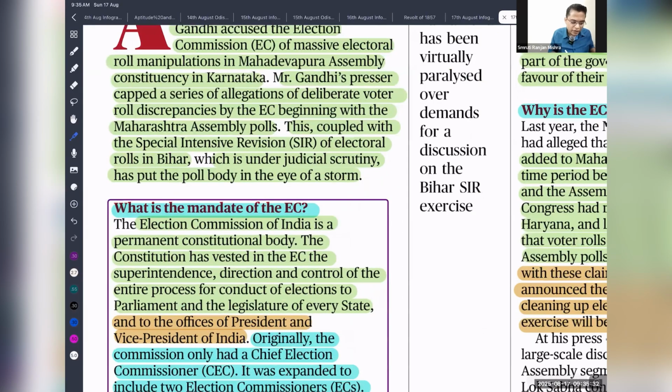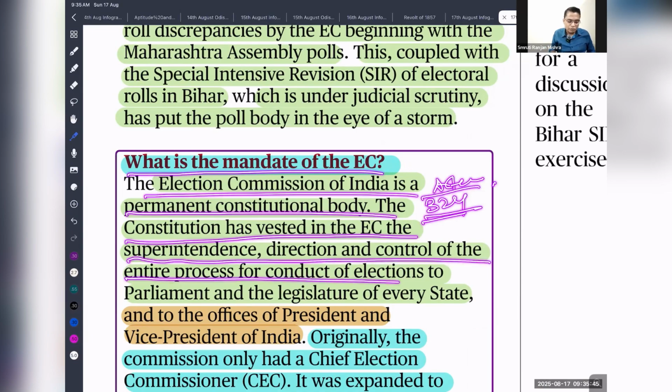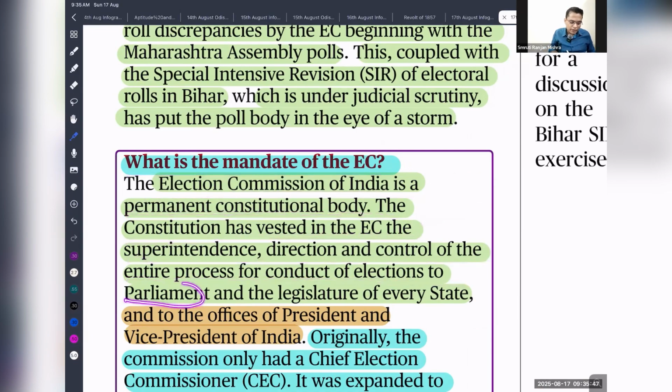So next is, what is the mandate of the Election Commission? The Election Commission of India is a permanent constitutional body under Article 324. Article 324 of the Indian Constitution vests in the Election Commission the superintendence, direction and control of the entire process of conduct of elections to Parliament, the state legislature of every state, and the offices of President and Vice President.